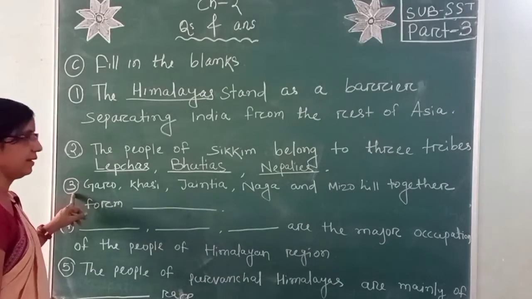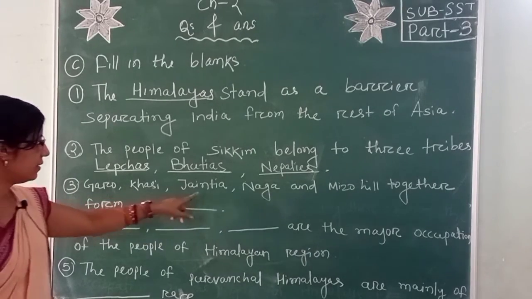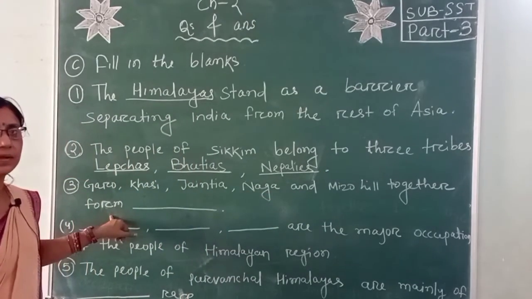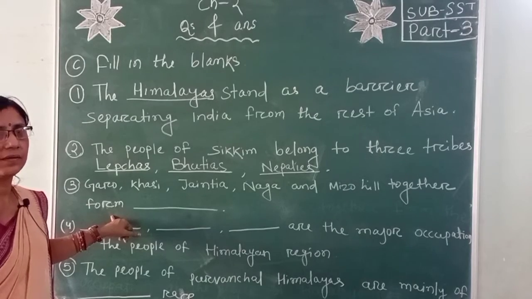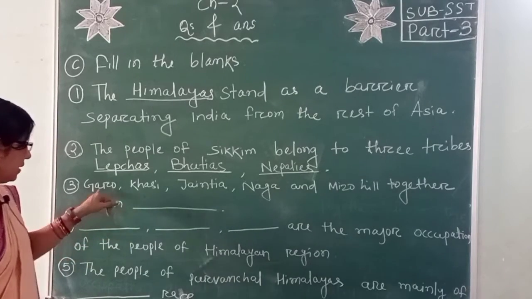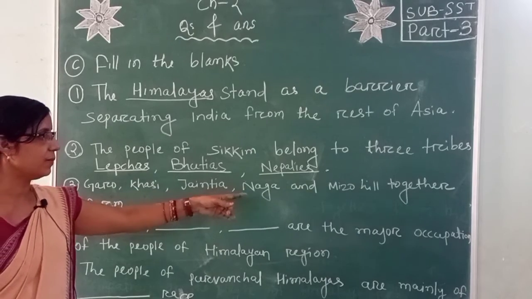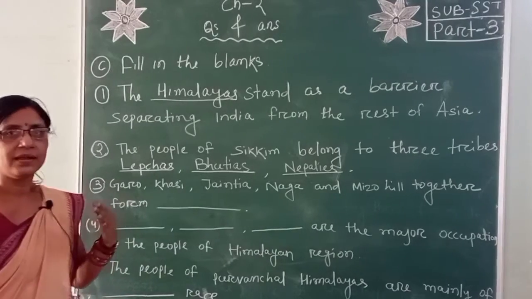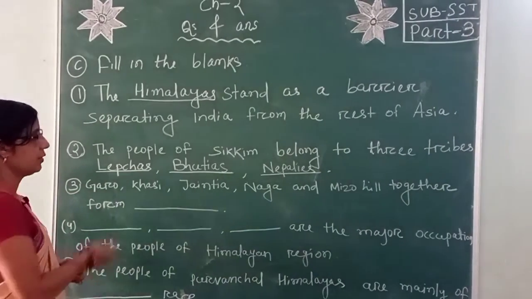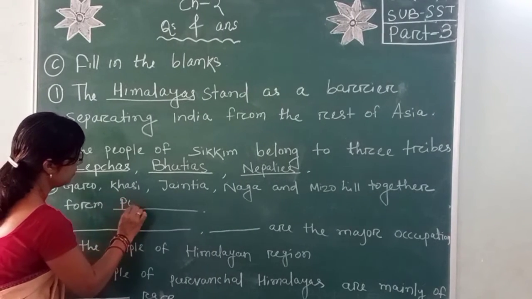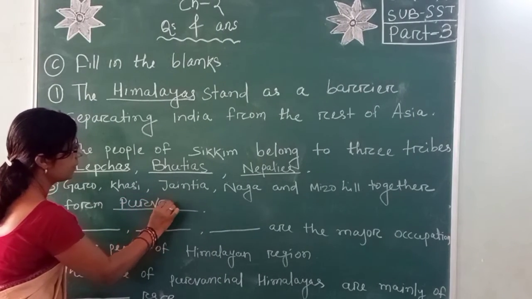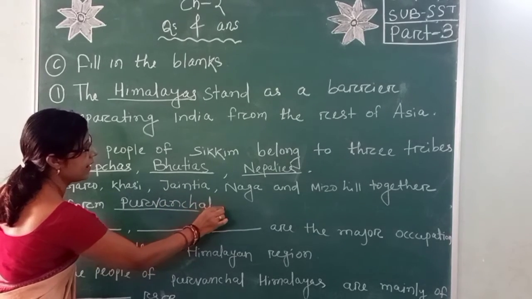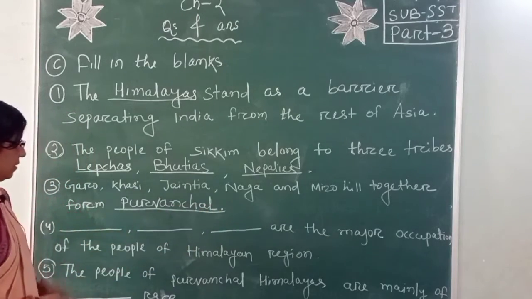Then number 3, Garo, Khasi, Jaintia, Naga and Mizo hills together form the Purbanchal or Eastern Himalayas. So you write here Purbanchal. You may write Eastern Himalaya or Purbanchal.